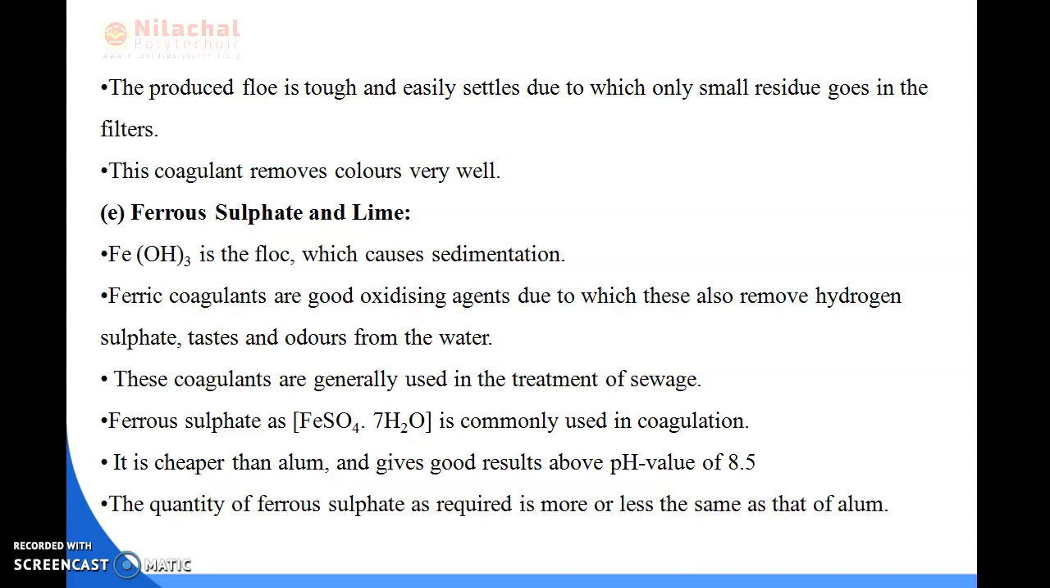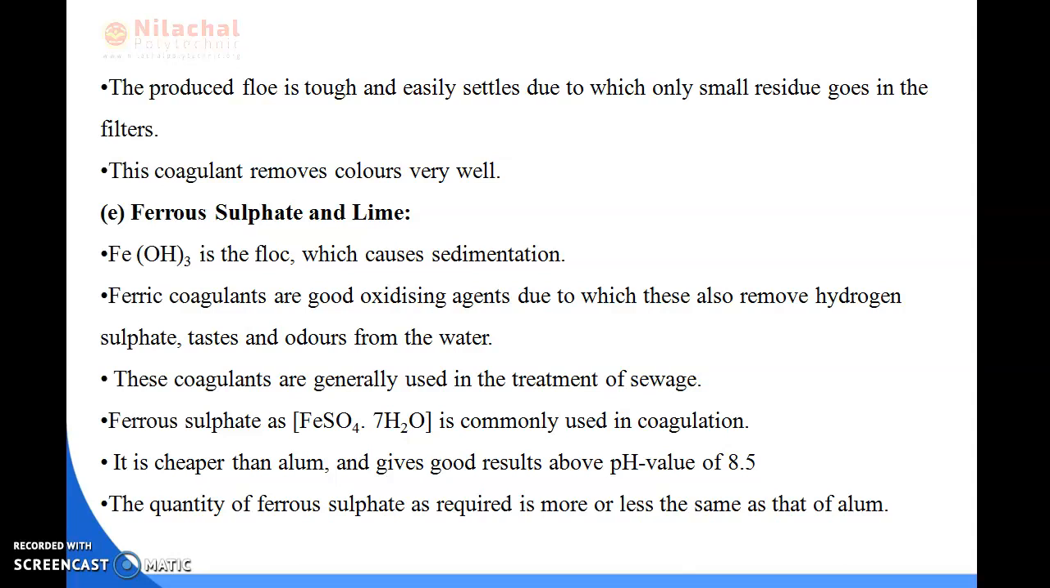Okay, so we can say that Fe(OH)3 is the floc which causes sedimentation, and ferric is one of the coagulants. It is also called a good oxidizing agent, which helps to remove hydrogen sulfide, taste and odor from the water. And these coagulants are mainly used in the treatment of sewage.